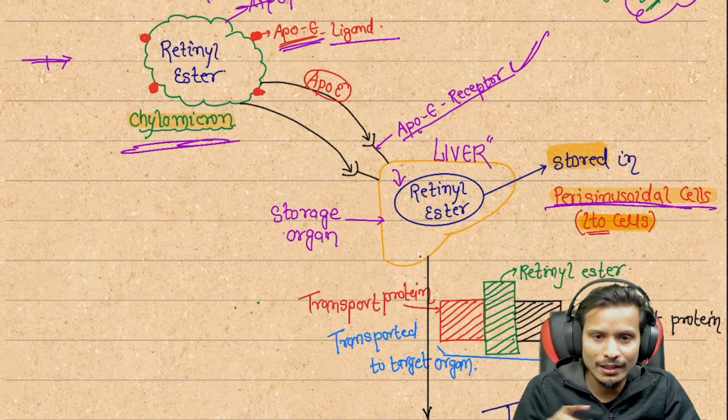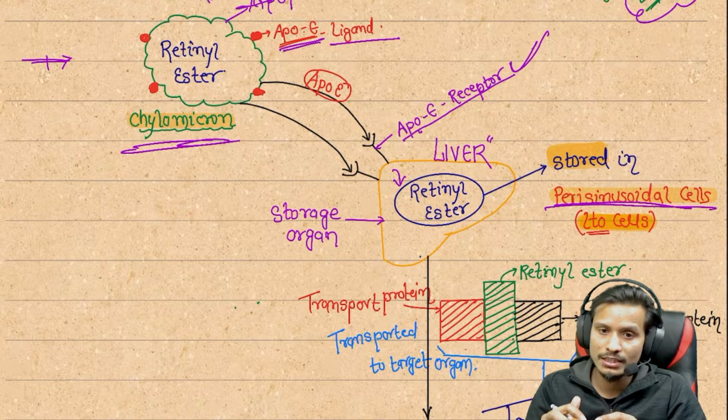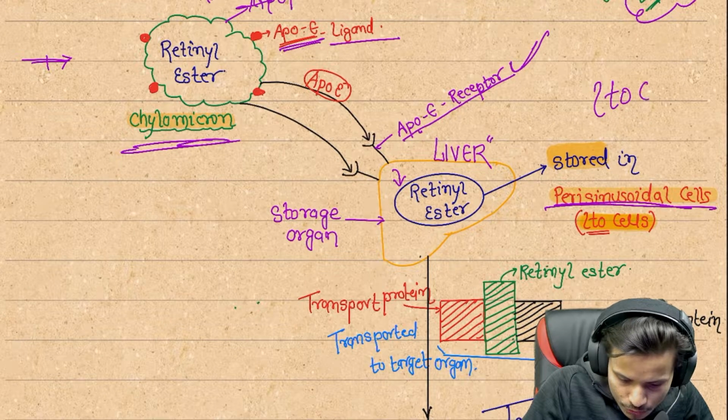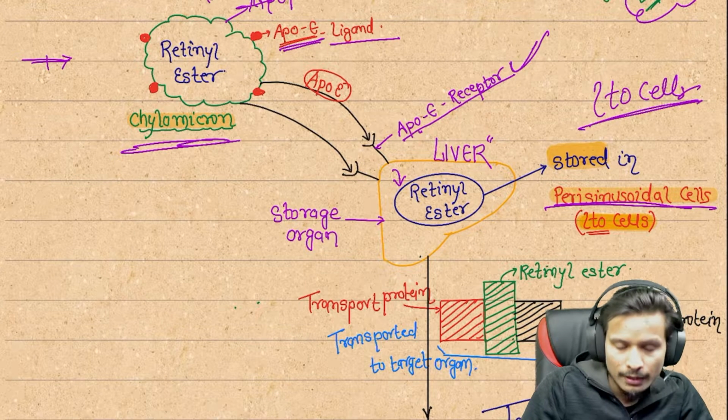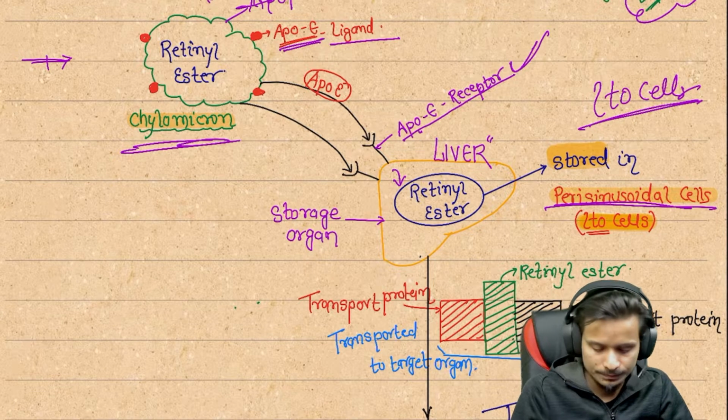Now you know which cells are going to store vitamin A or the retinol esters. These are called ITO cells. So the vitamin A storage cells are the ITO cells, and it is stored in the form of retinol ester.